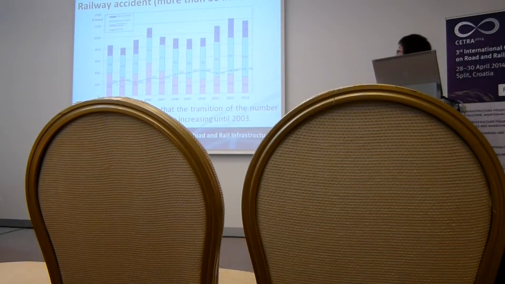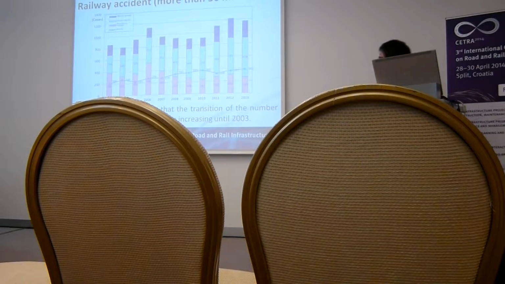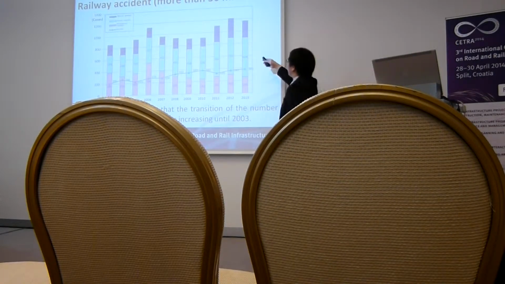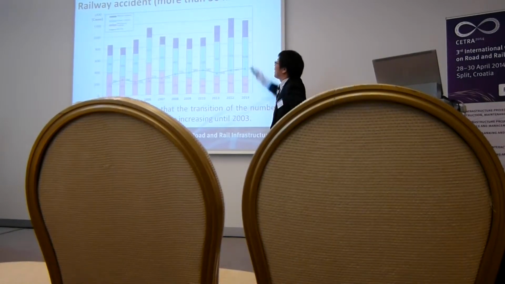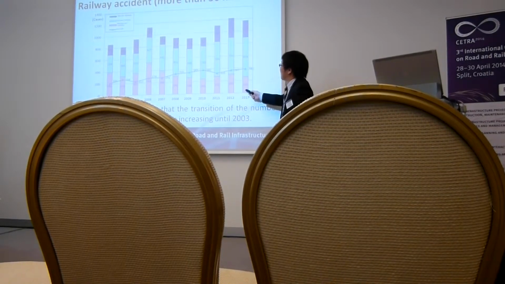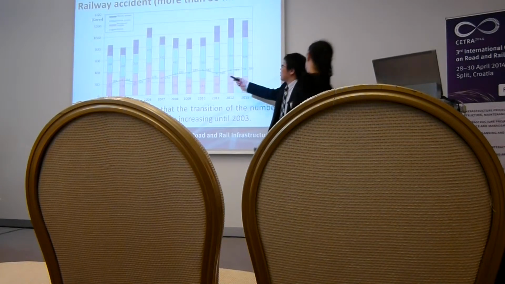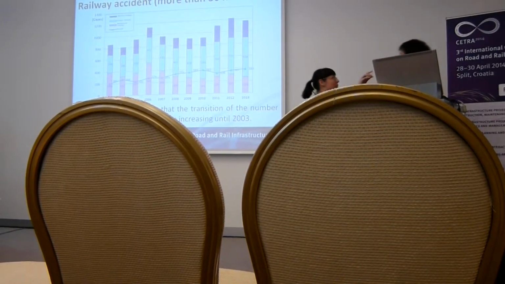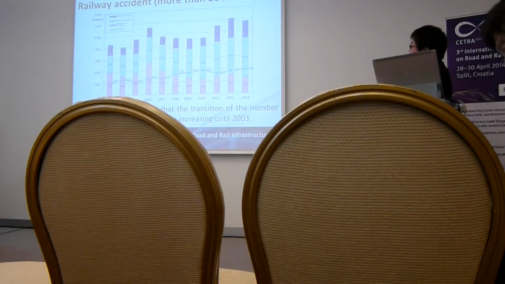Next, railway accidents. This figure shows the railway accidents in the Tokyo metropolitan area. This data covers delays of more than 30 minutes. Purple shows natural disaster. Blue shows human trouble. Pink shows mechanical trouble. The green line shows suicide as the cause.